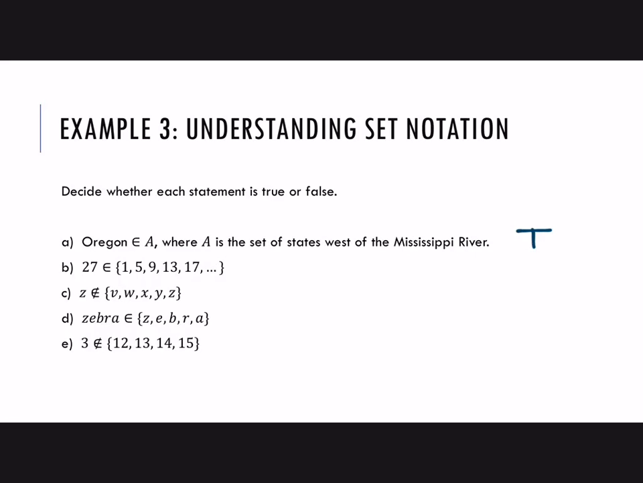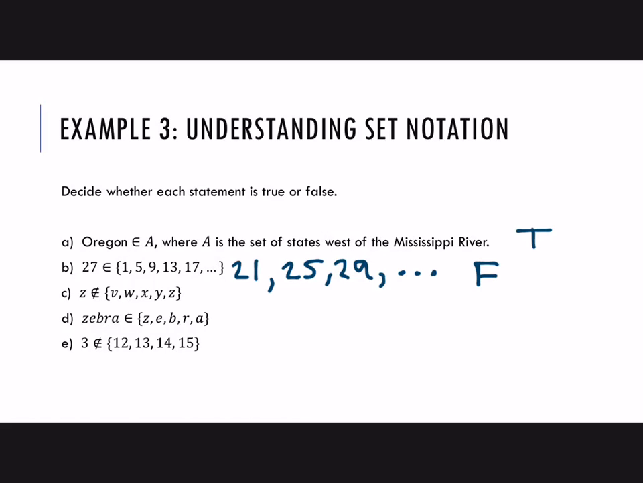Okay, part B. All right, well, 27 isn't shown there in that list, but there's an ellipsis which indicates that the set continues, so we need to check a few more terms and see if eventually 27 would be in there. All right, so we need to find a pattern first, and it looks like these numbers have a pattern of adding 4 to get from each one to the next one. So after 17 would be 21, and then 25, and then 29, and it would keep going. But we can see from that we've skipped right over 27, so 27 is not in that set.